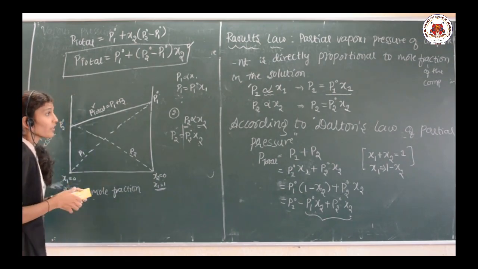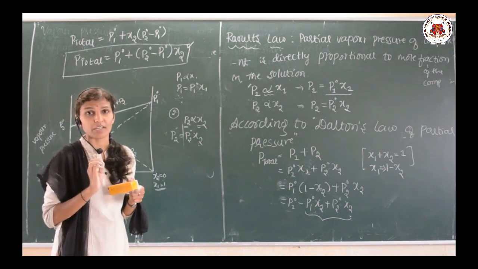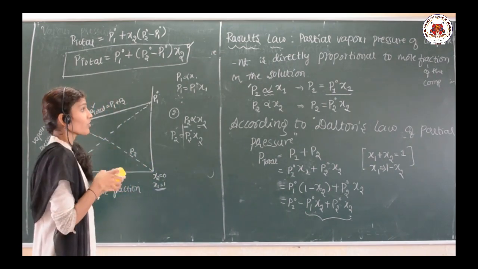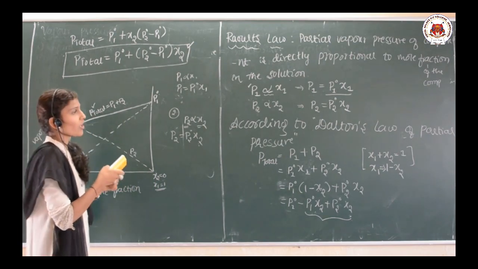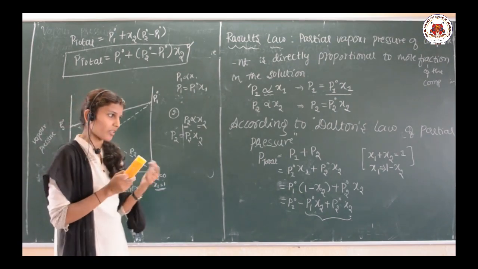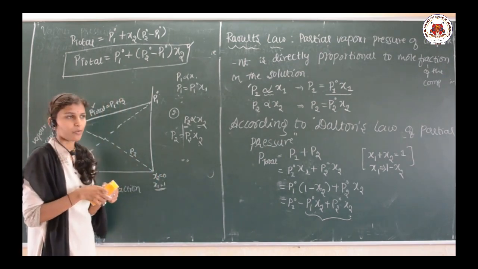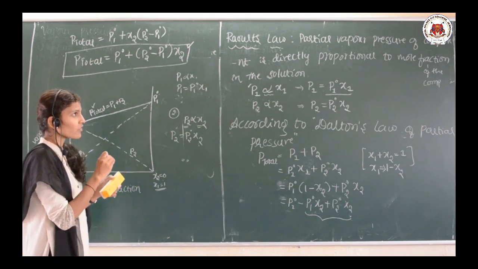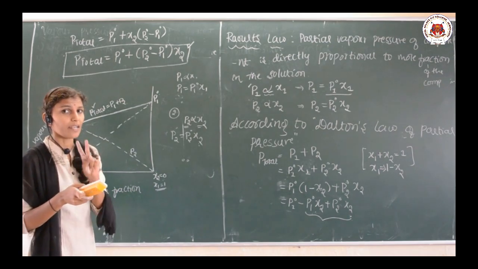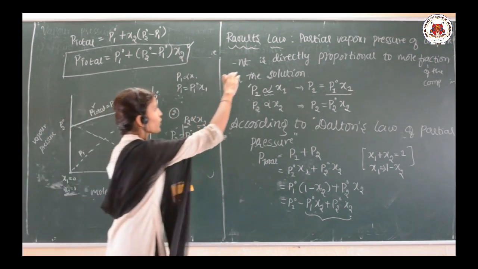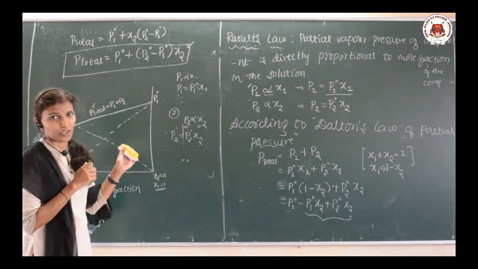See here, Raoult's law is very important, which is similar to Henry's law. But in case of Henry's law, we are dissolving gas in the liquid. Here we are talking about two volatile liquids. Here of course it is in the vapor form, but we are talking about Raoult's law for the binary solution of two volatile liquids. So the definition is very important along with the mathematical form and graphical representation.